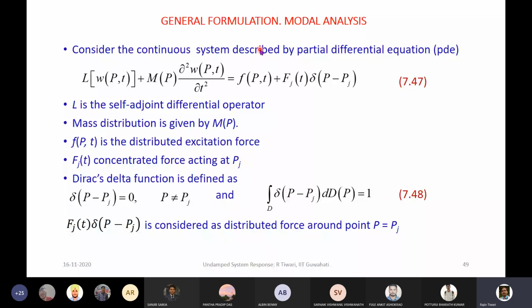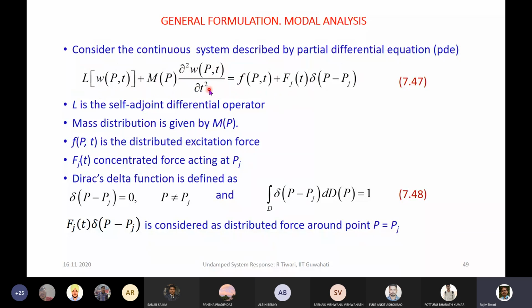As we know, the equation of motion of a continuous system has this form, having the L operator and the M operator. So this is nothing but the inertia force. Sorry, this is the elastic force. This is the inertia force. And now we are considering the external force. So the external force has a distributed part and a concentrated part, because we can have force at one location or the force can be distributed.